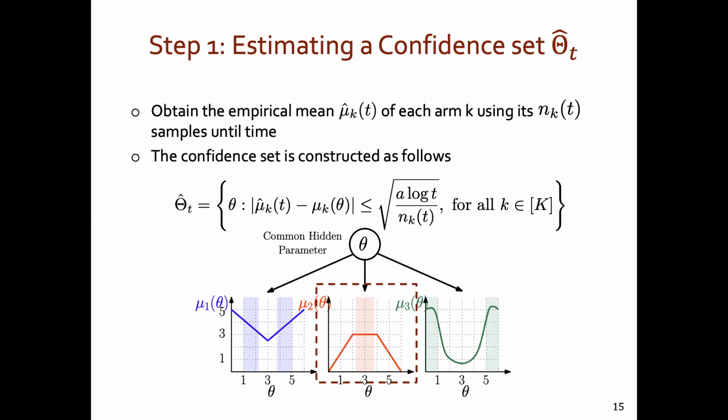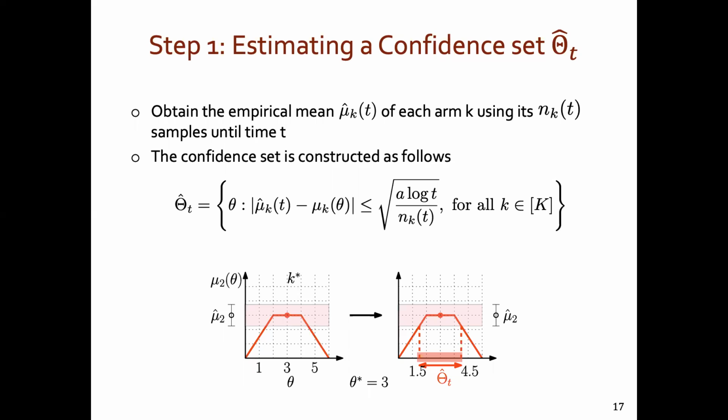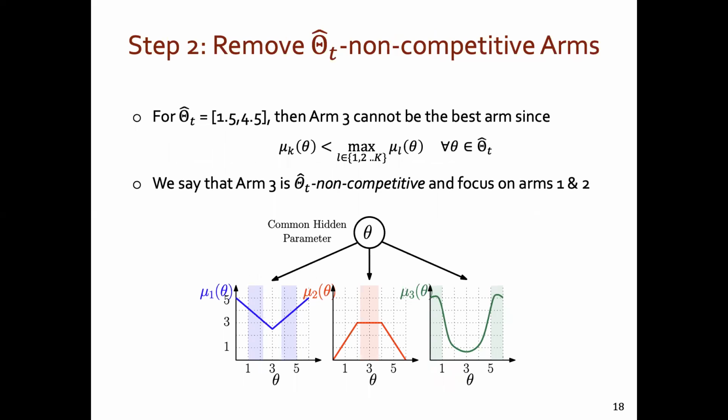At round T, we have an empirical estimate on the mean reward of each of the three arms, and we also know how many times each arm was pulled till round T. Using this, we can construct a confidence interval within which the mean of arm 2 lies with high probability. This can then be mapped back to construct a confidence interval theta star. In this case, we see that theta star is likely to be between 1.5 and 4.5 at round T. Now we know that with high probability, theta star lies between 1.5 and 4.5.